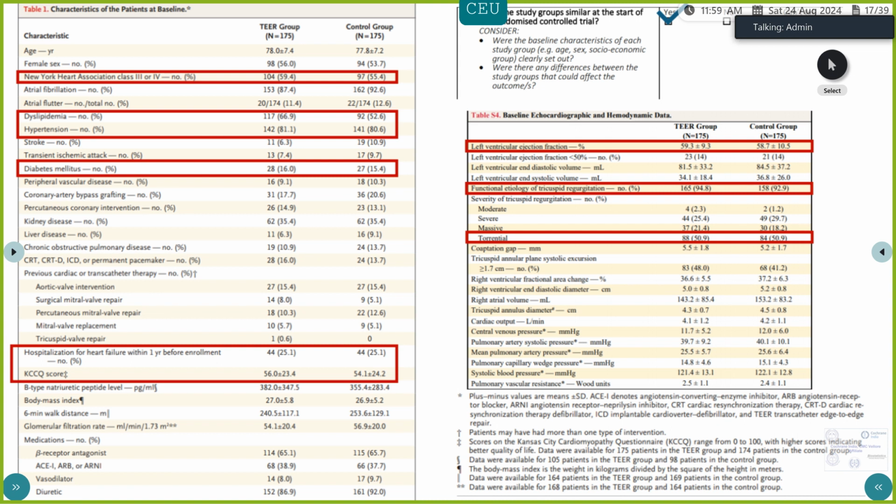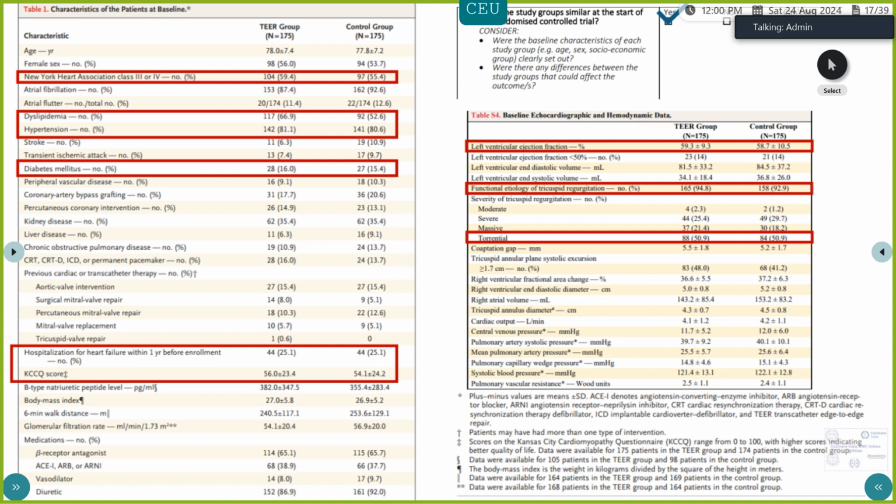But apart from that, hypertension, diabetes, hospitalization for heart failure within 1 year prior to enrollment were all fairly matched. We will also look at the baseline echocardiographic data. A lot of the people had baseline ejection fractions of 59, so they had good ejection fractions.